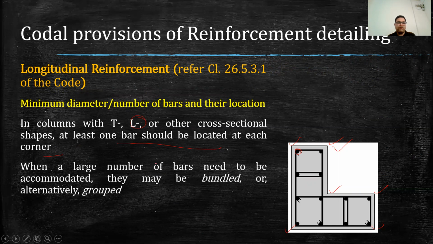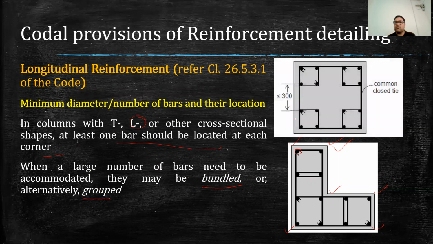Then the second one is, when a large number of bars need to be accommodated, they may be bundled, or alternatively, they may be grouped. So if there are a large number of bars, we provide bars in this configuration. They may be bundled like this, or they may be formed as a group.